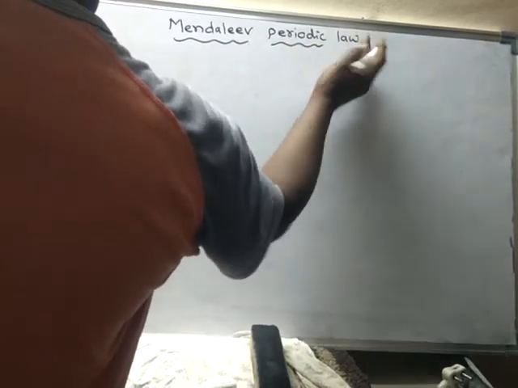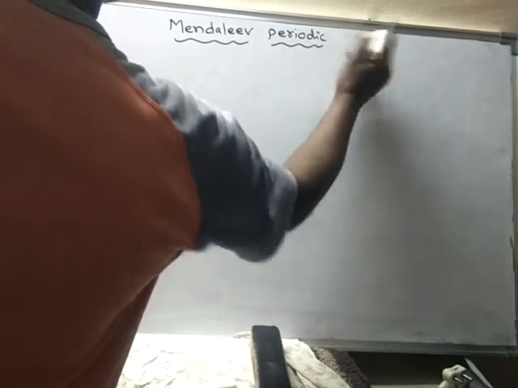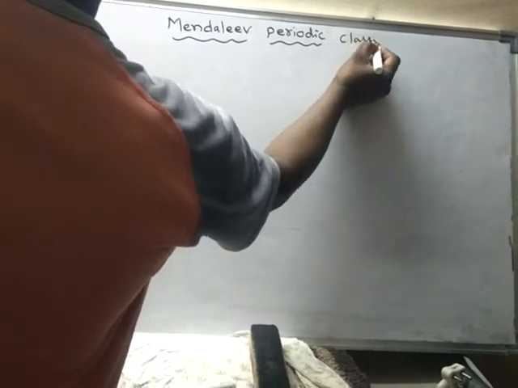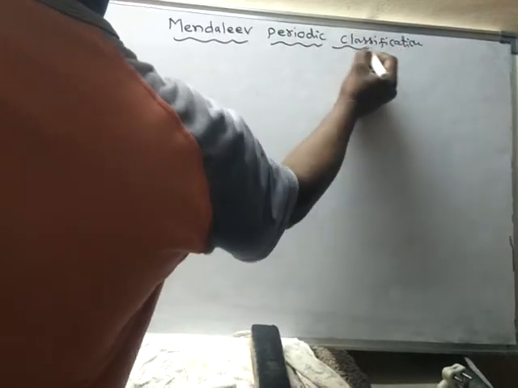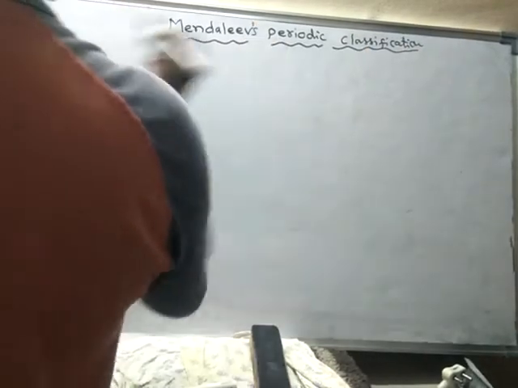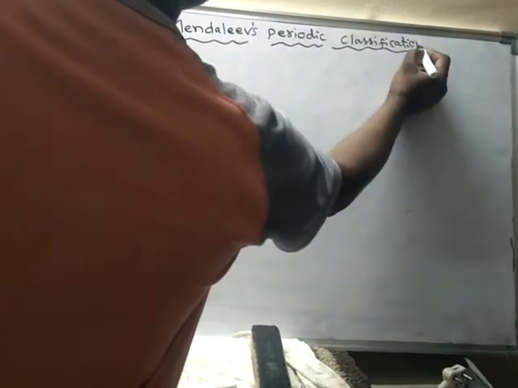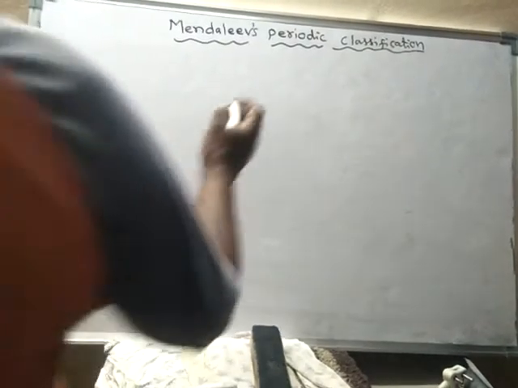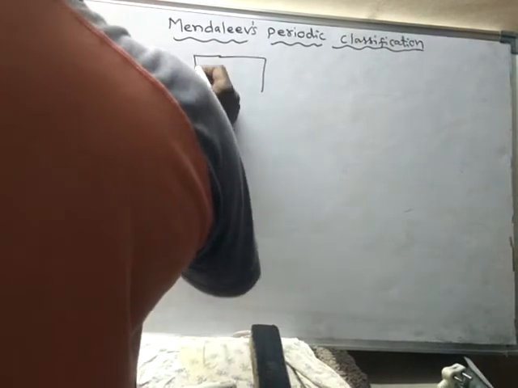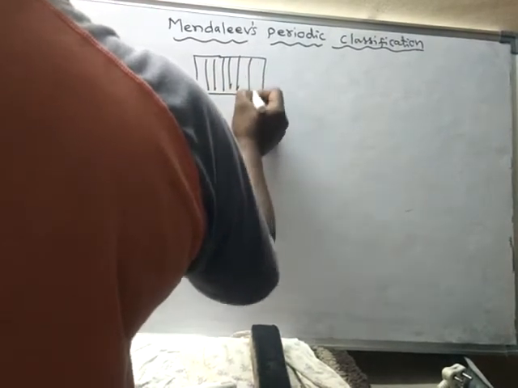Mendeleev's periodic table, periodic classification. Mendeleev arranged all the known elements in the form of a table.